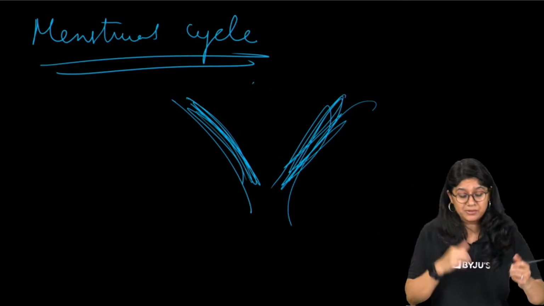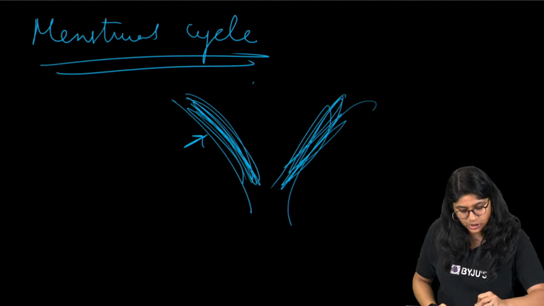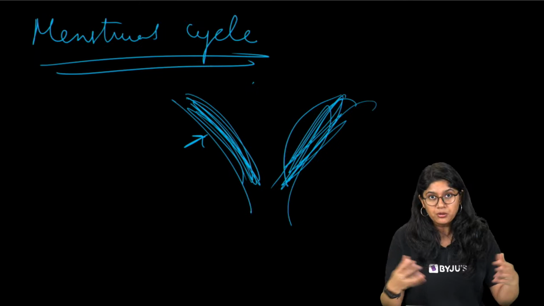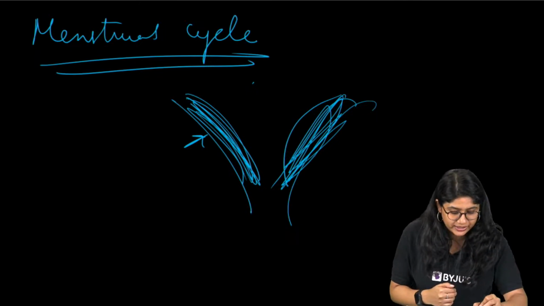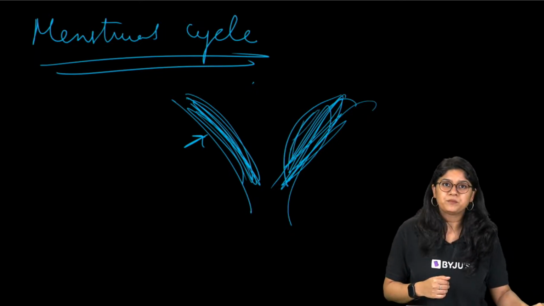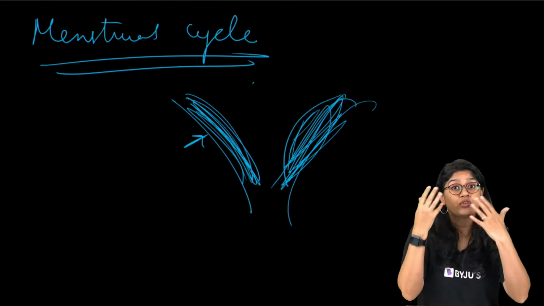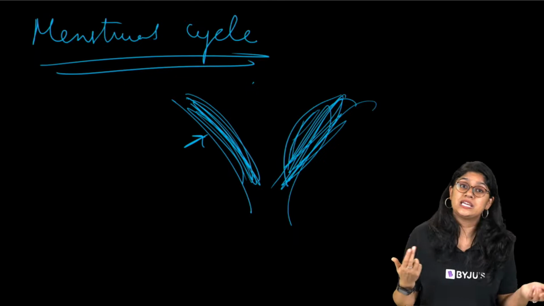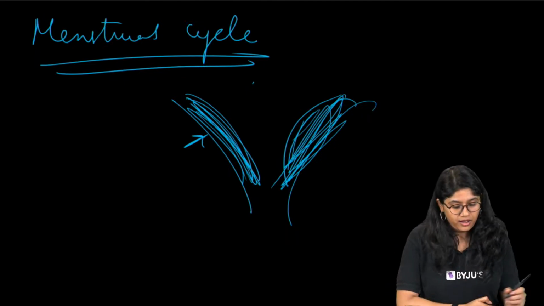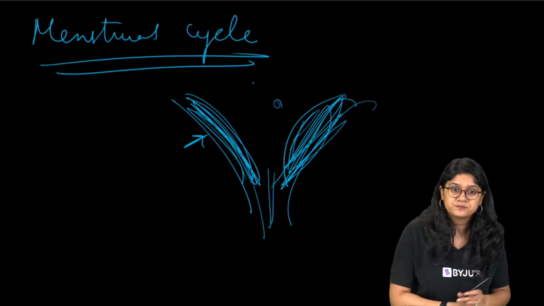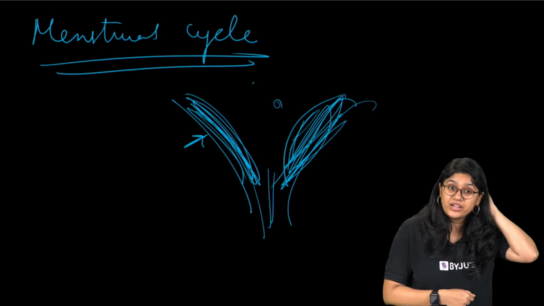It is nothing but the thickening of the blood vessels, so there's a layer of blood vessels. If fertilization happens, well and good, it will provide the nourishment and form the different layers that are needed. But in case there's no fertilization, this lining along with the egg and the mucus will shed. Okay?